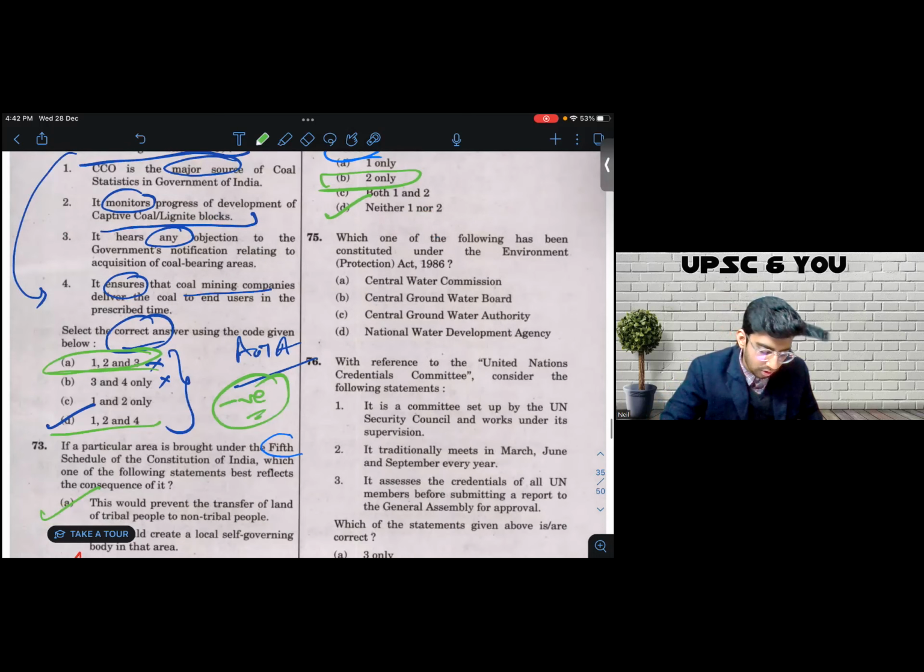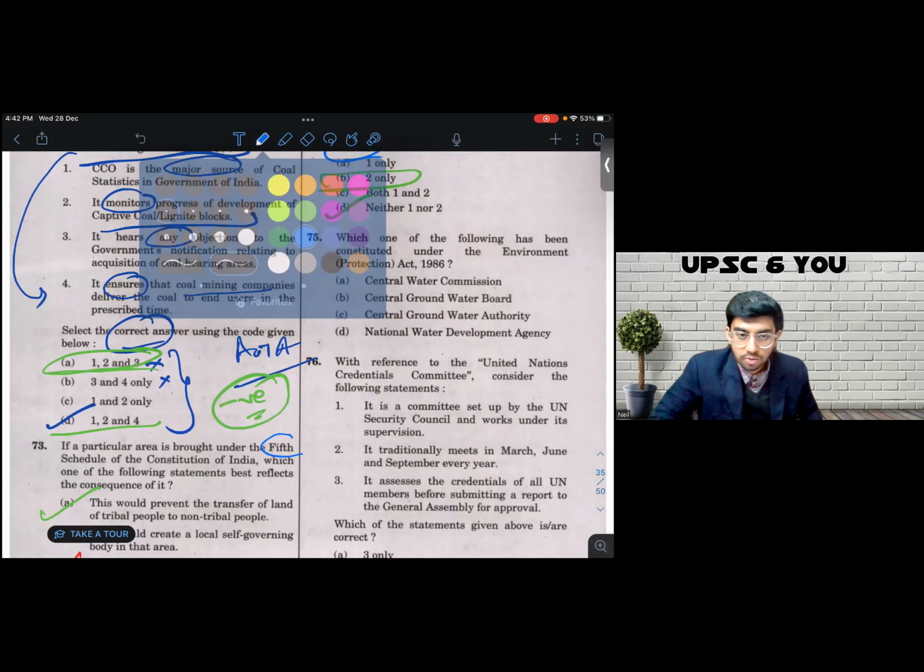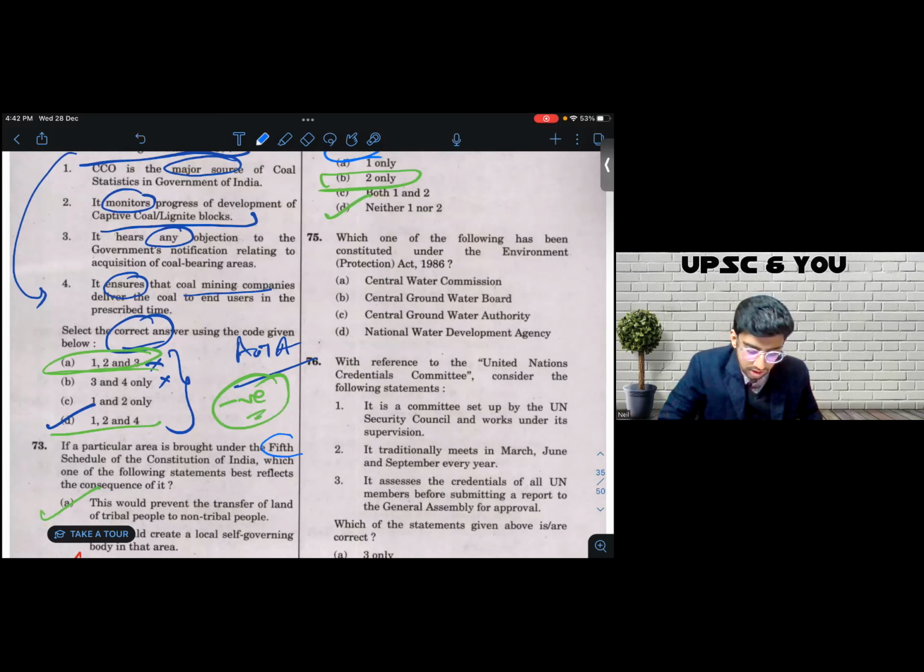Question 75. Both of these themes have been repeated over and over again. The bodies which are constituted under the EPA. This question has been asked at least twice in the previous questions. Questions on the Environment Protection Act, questions on pollution control, the Central Pollution Control Board. I mean, these questions are being repeated over and over again. So you should be preparing these organizations well.